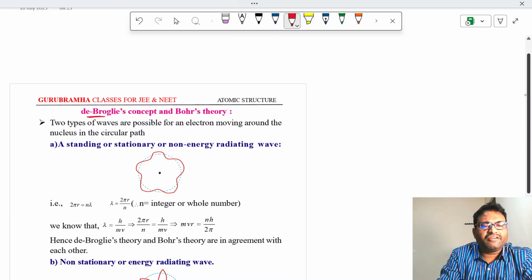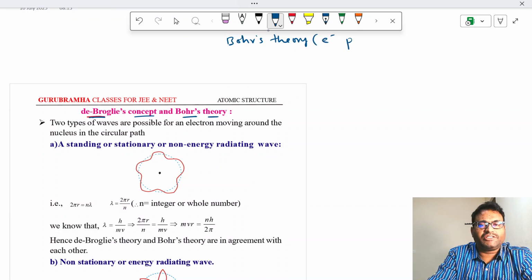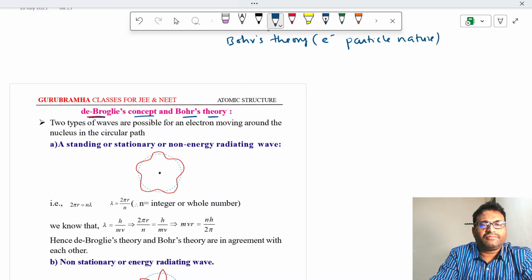De Broglie said that the electron has wave nature, and according to Niels Bohr's atomic theory, it has particle nature. Bohr's theory said that the electron has particle nature.